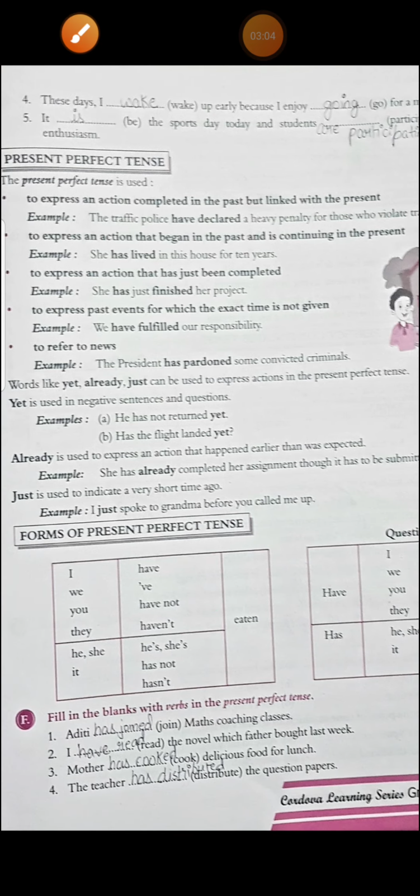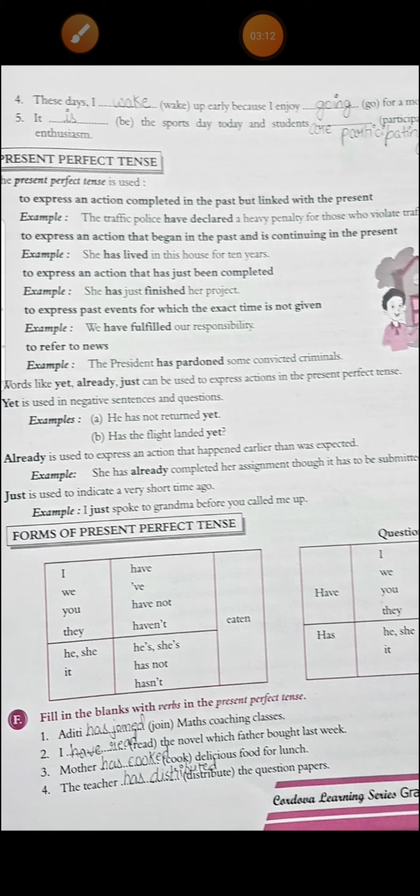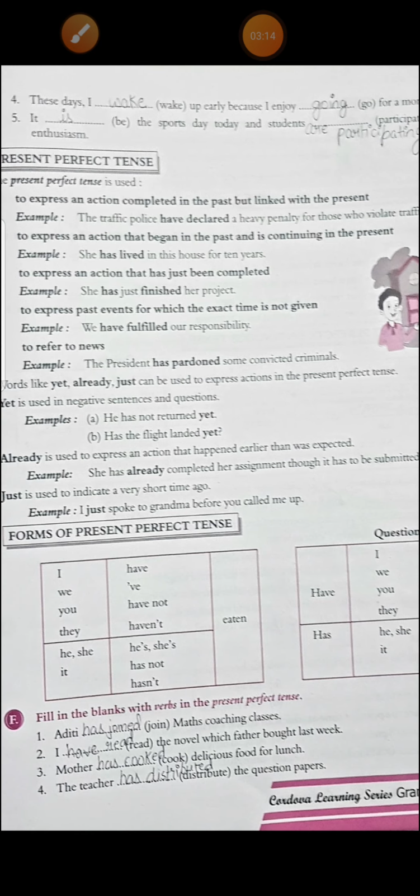See the fill in the blanks, this exercise F. Filling the blanks with verbs in the present perfect tense. So if the subject is singular, use has. Okay, if it's plural or I, then use have. And you have to use the past participle form of the verb.